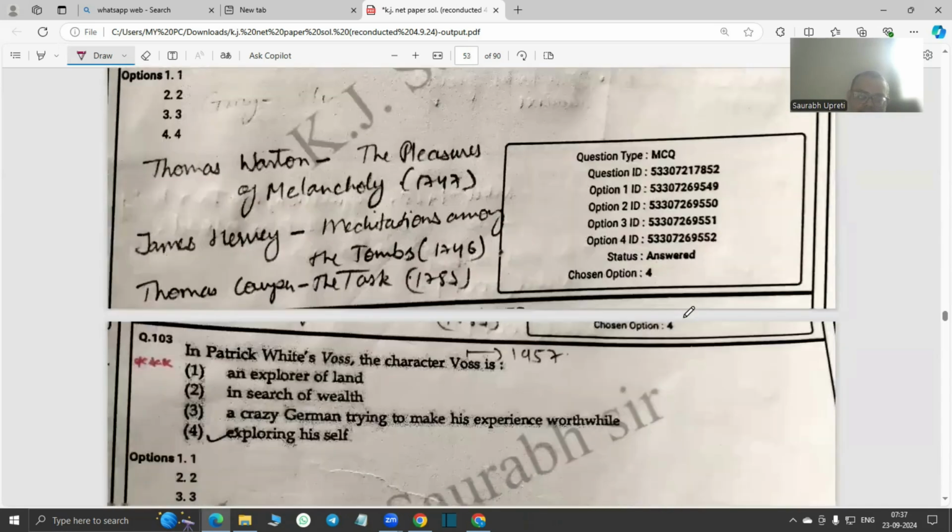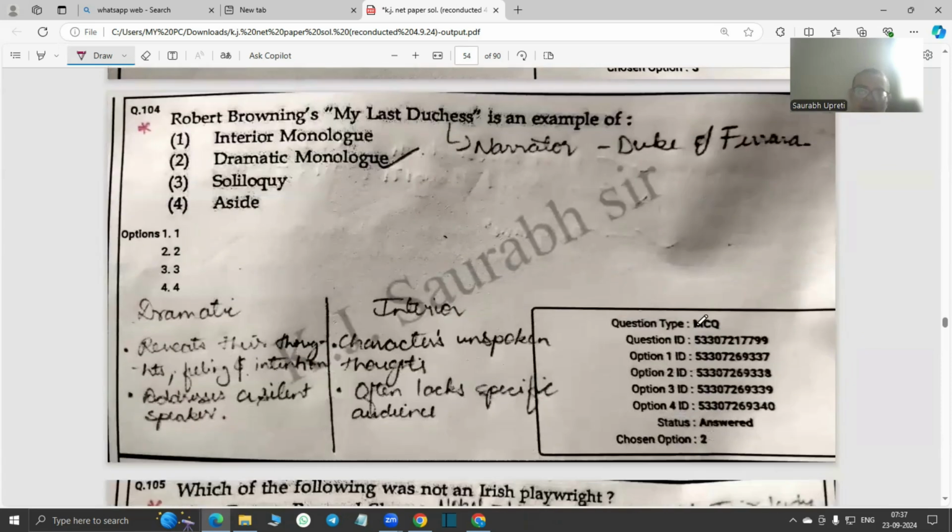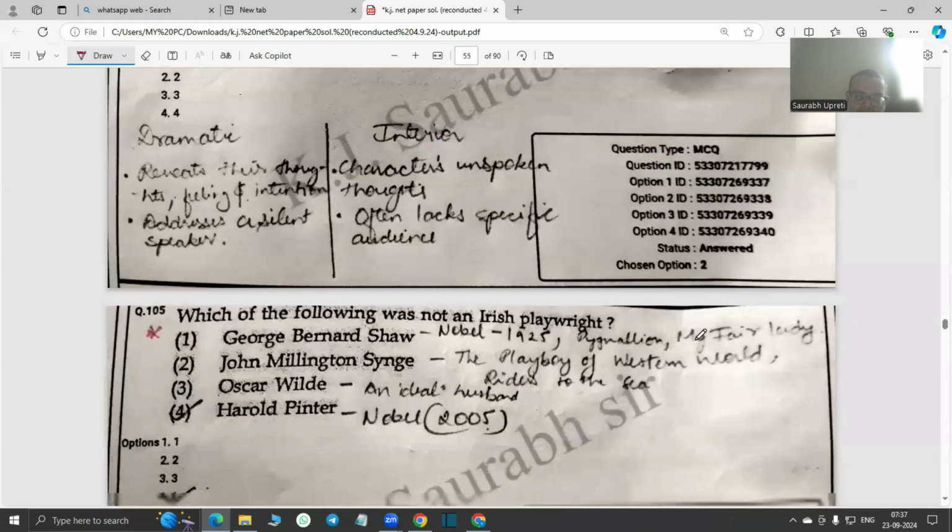Then Patrick White's Voss. We move to Australian literature. The character Voss is exploring himself. It is a work written in 1957. Patrick White is the only Australian to receive the Nobel Prize in Literature so far. Robert Browning's My Last Duchess, of course, has a narrator who is the Duke of Ferrara. It's a dramatic monologue. Very basic and fundamental question.